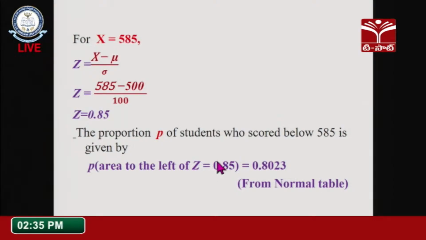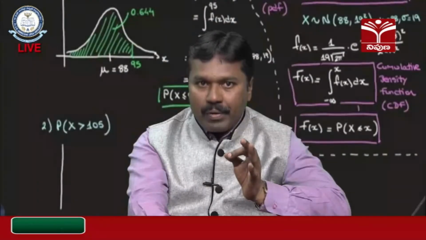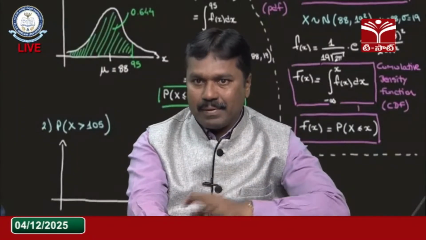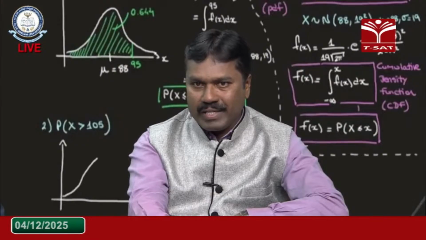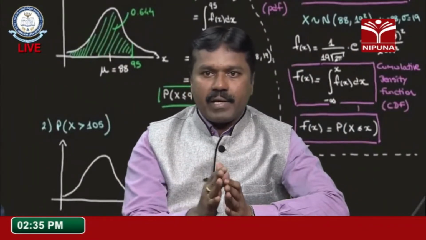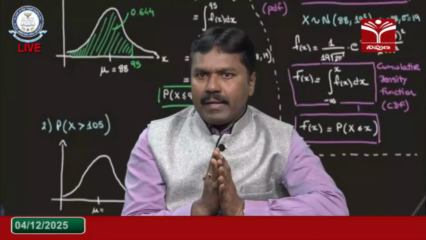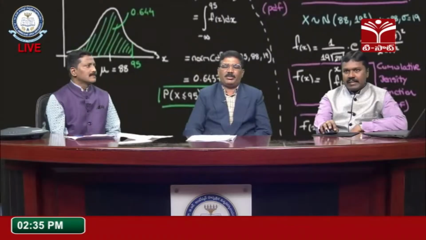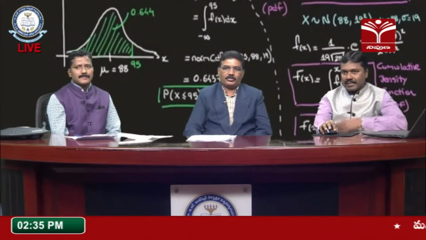I can explain this in tabulated form also. From the standard normal table I got this value. A student can identify this. How to identify this normal table value, I will explain by making use of this table in this example. How I get this from the table, I will show in the next slide. What is the value here? We got 0.802. So that person may get an 80% chance of getting admission. Then how, I will explain in the next slide.